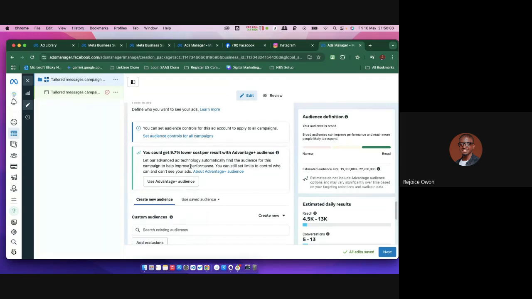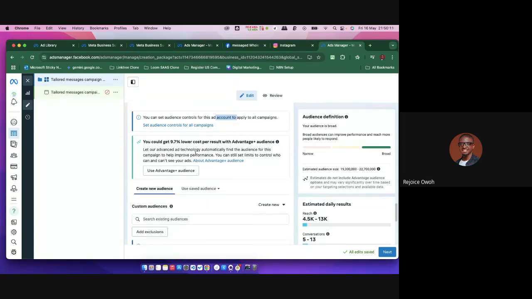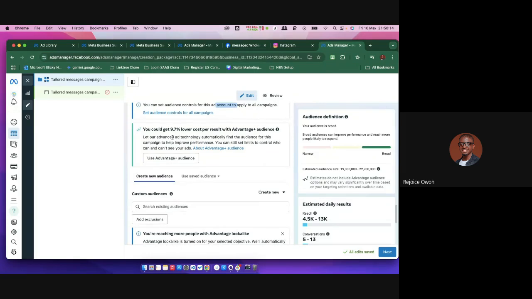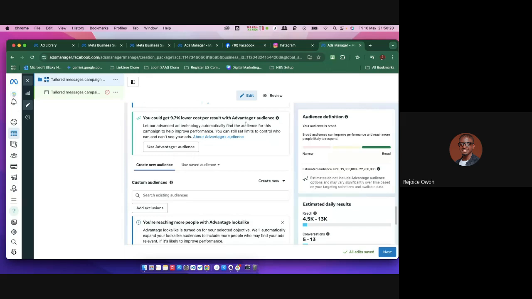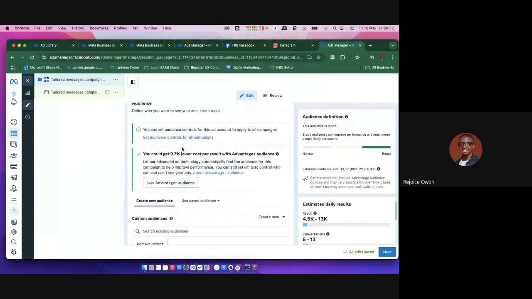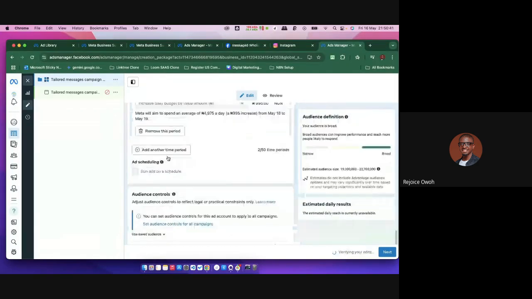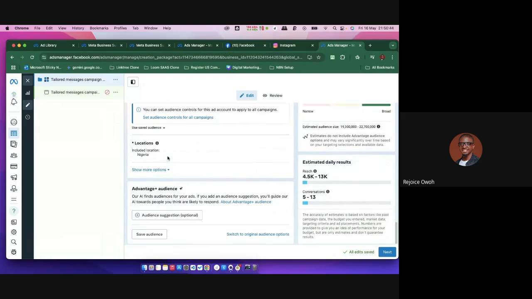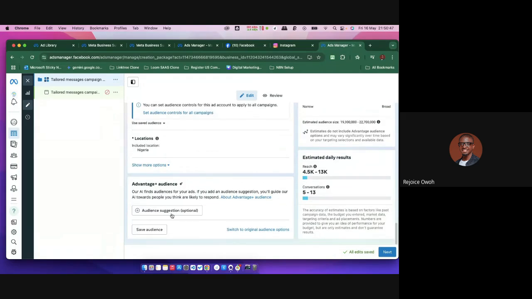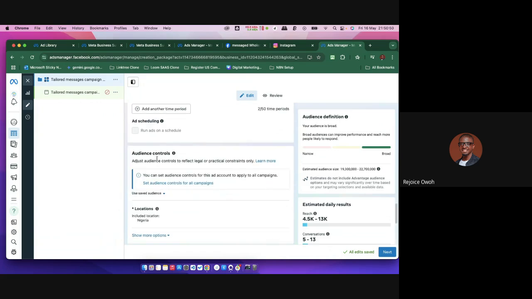But this is for the ad account, right? Remember that you can also set specific ones. Watch these guys. Now they are telling you that you can get 9.7% lower cost per result if you use Advantage Plus audiences, because of Facebook's wisdom. That means in their mind, they've said, based on what you've been putting, I know who will like your content. So they are using their AI and their algorithm to choose. I can say let me just use the Facebook algorithm on a larger scale. Sometimes this works, sometimes it doesn't, and sometimes you may have to use your own. But let me say I don't want to use the algorithm.